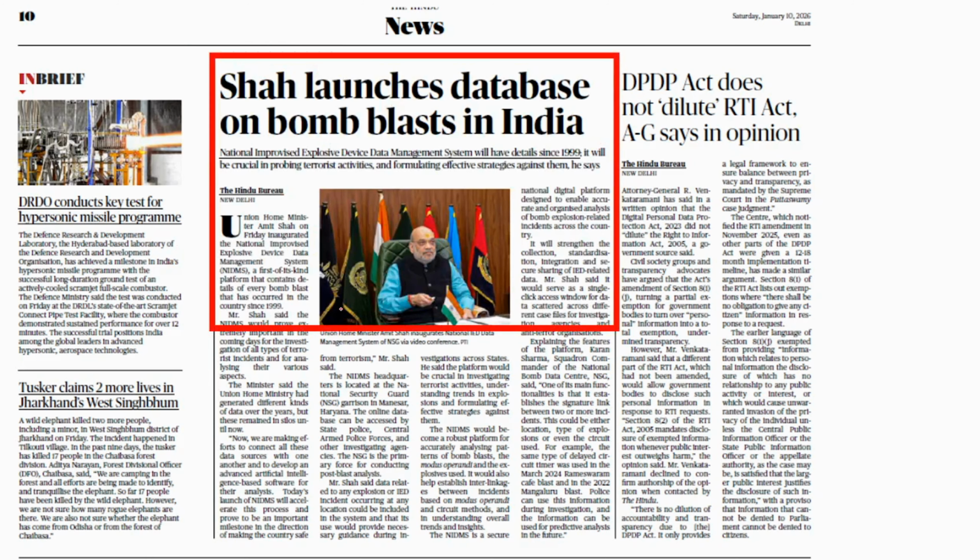Now this is talking about a national portal. Our Home Minister has initiated a national portal on IEDs, improvised explosive devices. Okay, a national portal on bomb blast data. Till now there is no integrated database. Many bomb blasts have happened everywhere. Recently near Red Fort also a bomb blast happened.